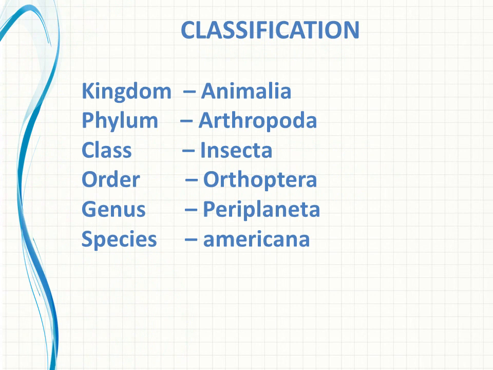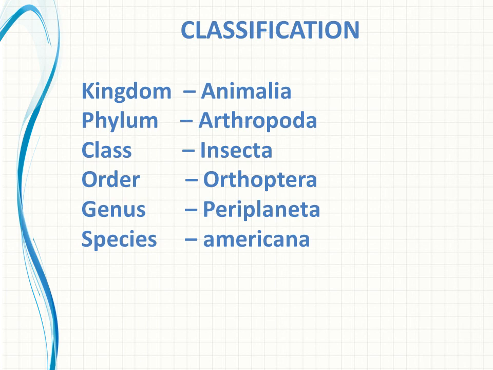Let us see the classification of cockroach. Hope you know what classification is, right? A particular classification is given for each and every species to identify them at the international level, right? So let us see the classification which is allotted for cockroach. The cockroach belongs to the kingdom Animalia and phylum Arthropoda, class Insecta, order Orthoptera, and genus Periplaneta, and species